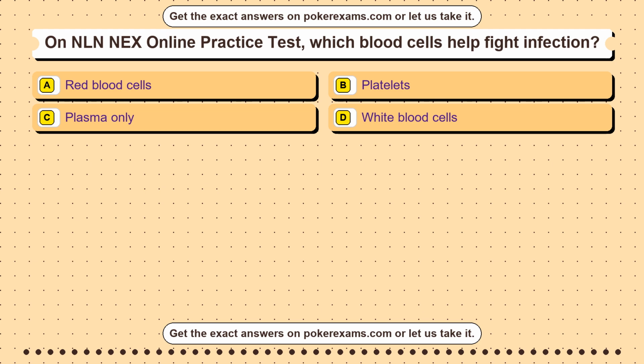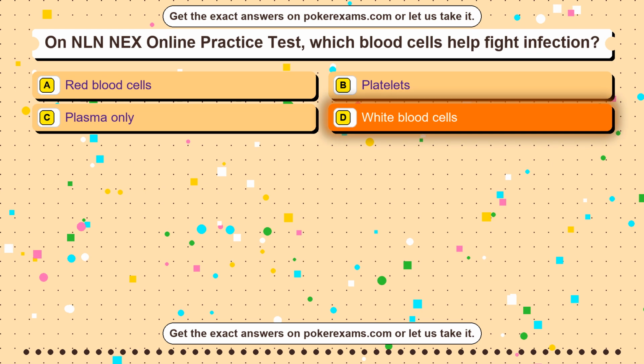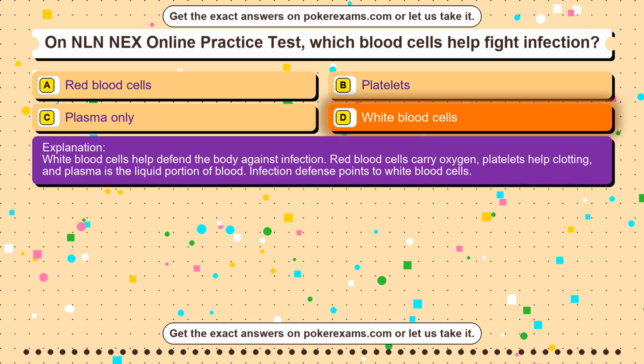Question 34. On NLN NEX online practice test, which blood cells help fight infection? Option A red blood cells. Option B platelets. Option C plasma only. Option D white blood cells. The correct answer is option D. White blood cells. White blood cells help defend the body against infection. Red blood cells carry oxygen, platelets help clotting, and plasma is the liquid portion of blood. Infection defense points to white blood cells.